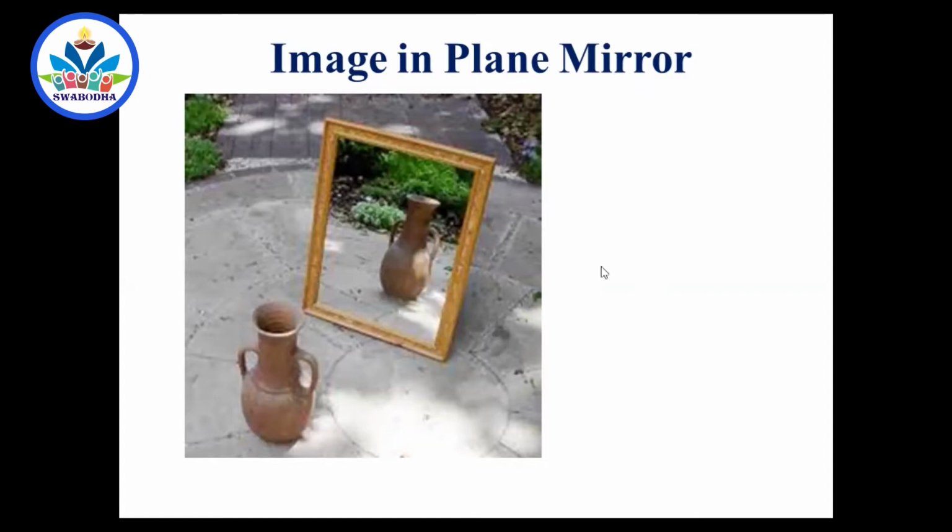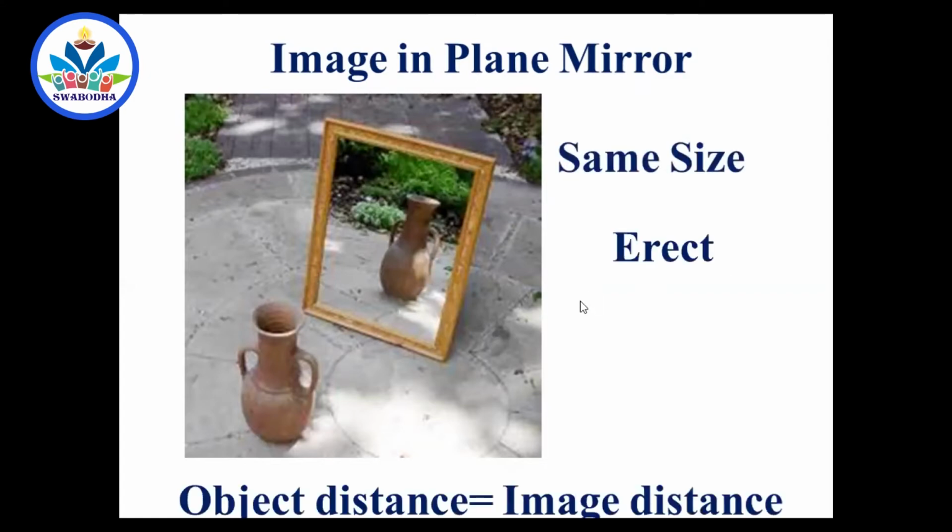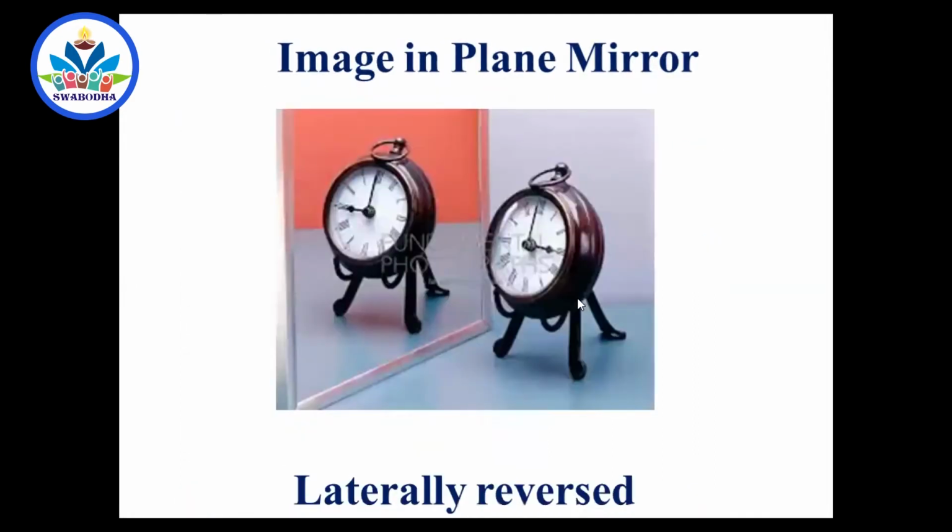And one of the speciality about the image formed in plane mirror is it is laterally reversed. What do you mean by laterally reversed? You see the image of the clock inside. Here it is 3 o'clock. What about the image? Image is 9 o'clock. Laterally reversed. The left side, the right side objects will be seen in the left side in the mirror, and your left hand will be on the right side, and your right hand will be on the left side inside the mirror. So it is laterally reversed.